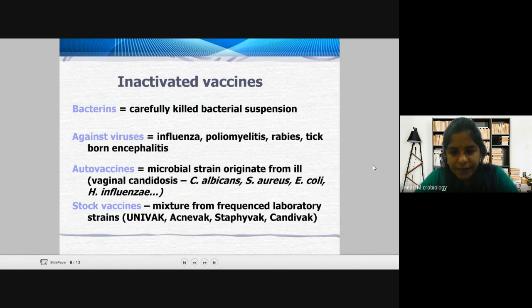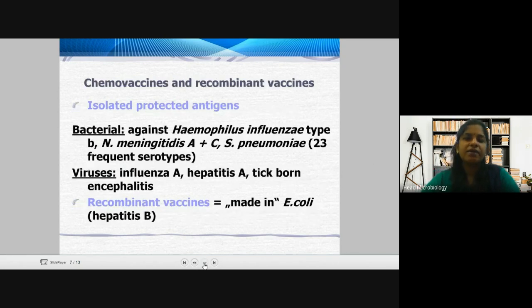Then you have the chemo vaccines and recombinant vaccines, with isolated protective antigens from bacteria and viruses. Under bacteria, you have Haemophilus influenzae type B, N. meningitidis A and C, and S. pneumoniae with 23 frequent serotypes.